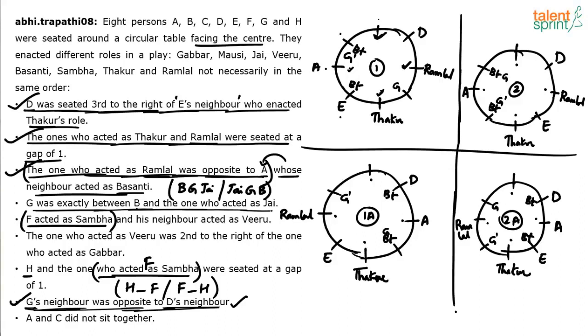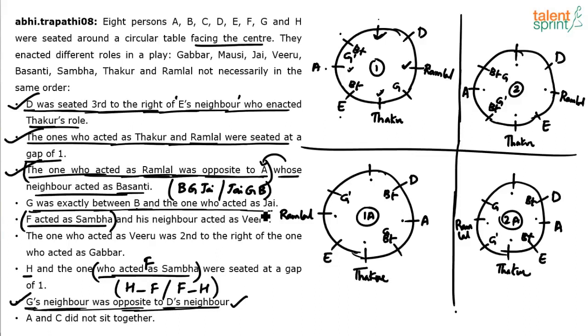So now we'll have to use the other points here. For example, we know that one of the neighbors of G is J and the other neighbor is B. Now that we have talked so much about G, let's continue with this point, right?